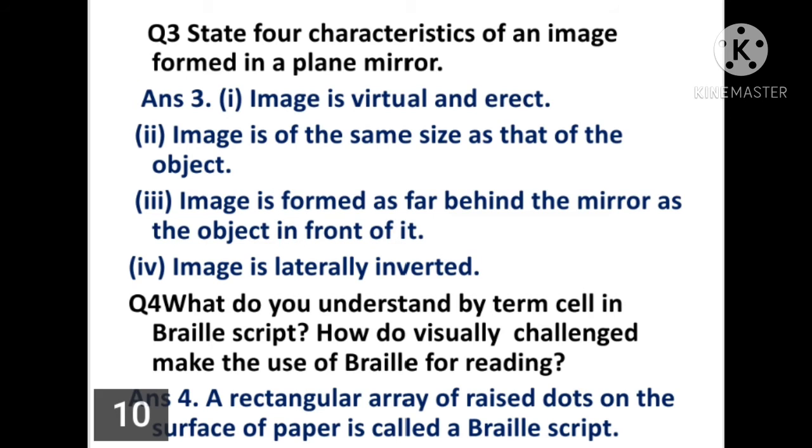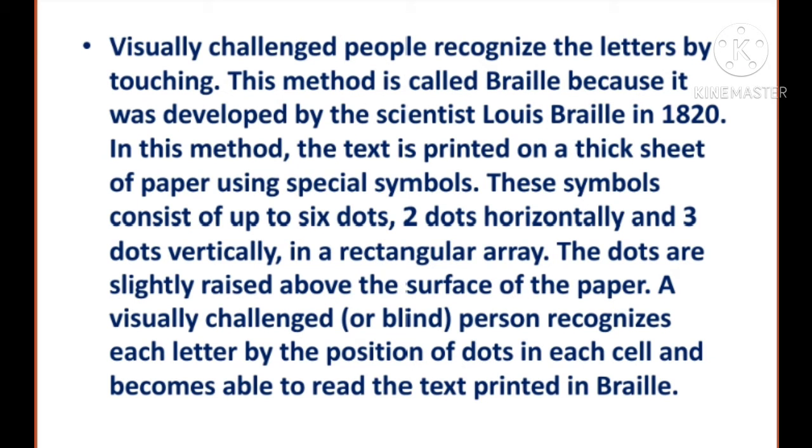Now question 4. What do you understand by the term cell in Braille script, and how do visually challenged make use of Braille for reading? A rectangular array of raised dots on the surface of paper is called a Braille script. Visually challenged people recognize the letters by touching. This method is called Braille because it was developed by the scientist Louis Braille in 1820.